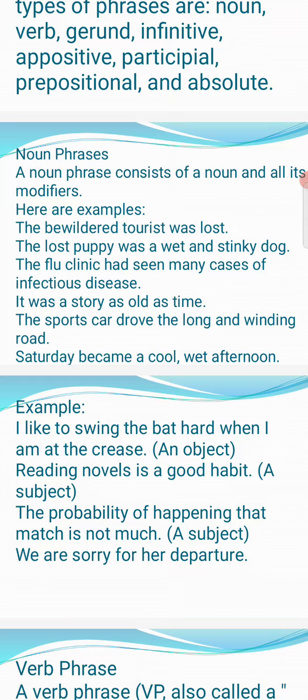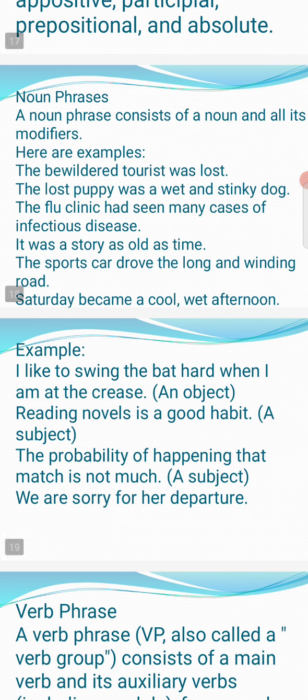A noun phrase consists of a noun. What is the meaning? What is a noun phrase? A phrase in which the noun is there, which modifies the noun, is called a noun phrase. Now some examples are given.